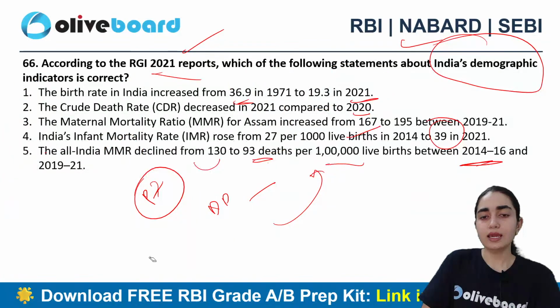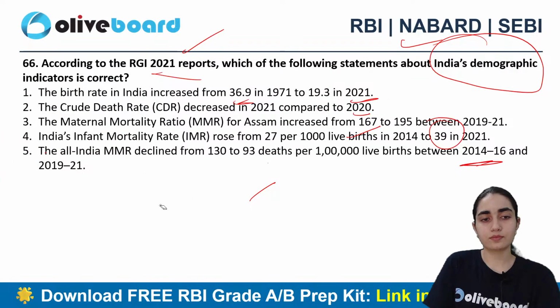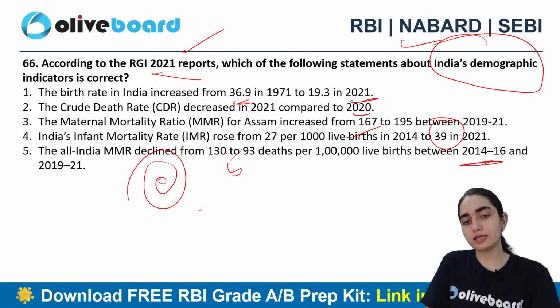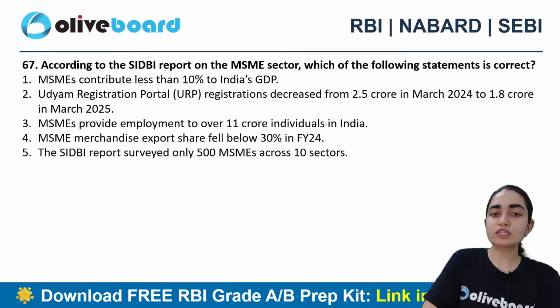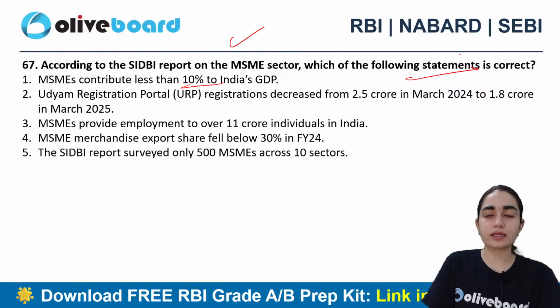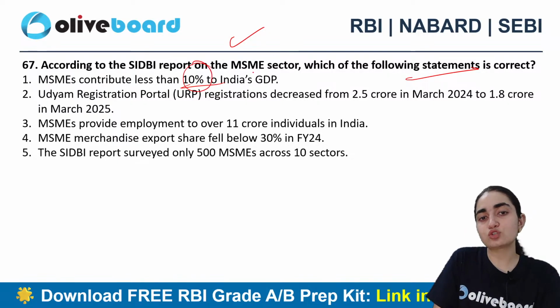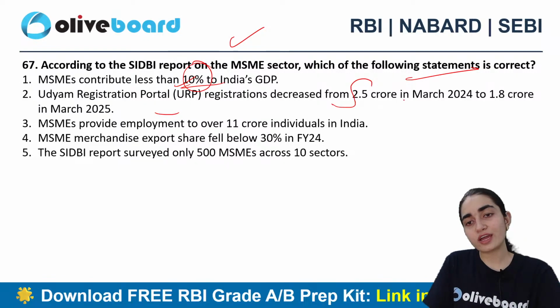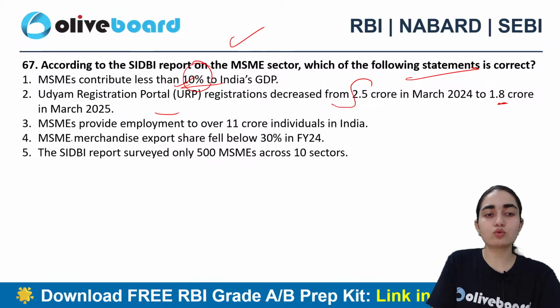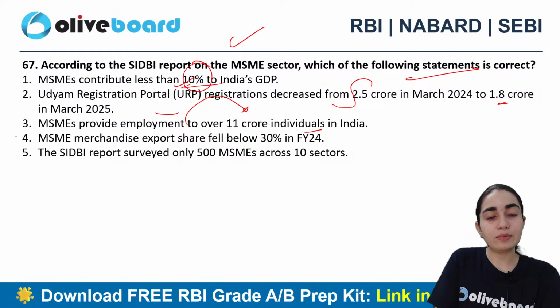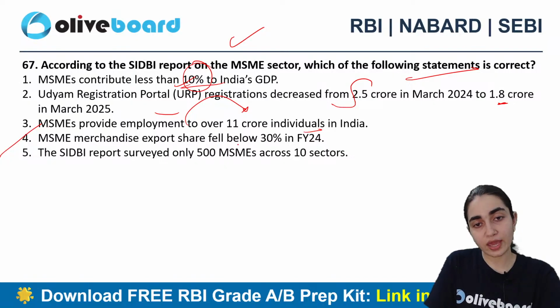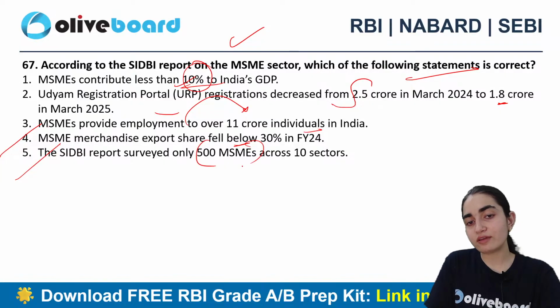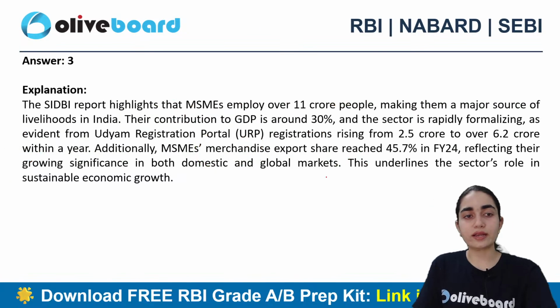So which one is the correct answer? E is the correct answer here, that is 5. Next question says, according to the SEBI report on MSMEs, which of the following statements are correct? They contribute less than 10% to India's GDP. Udyam registration portal registrations have decreased from 2.5 crore to 1.8 crore. It provides employment to over 11 crore individuals in India. MSME merchandise export share fell below 30% in financial year 24. The SEBI report surveyed only 500 MSMEs across 10 sectors. So C is the correct answer here.